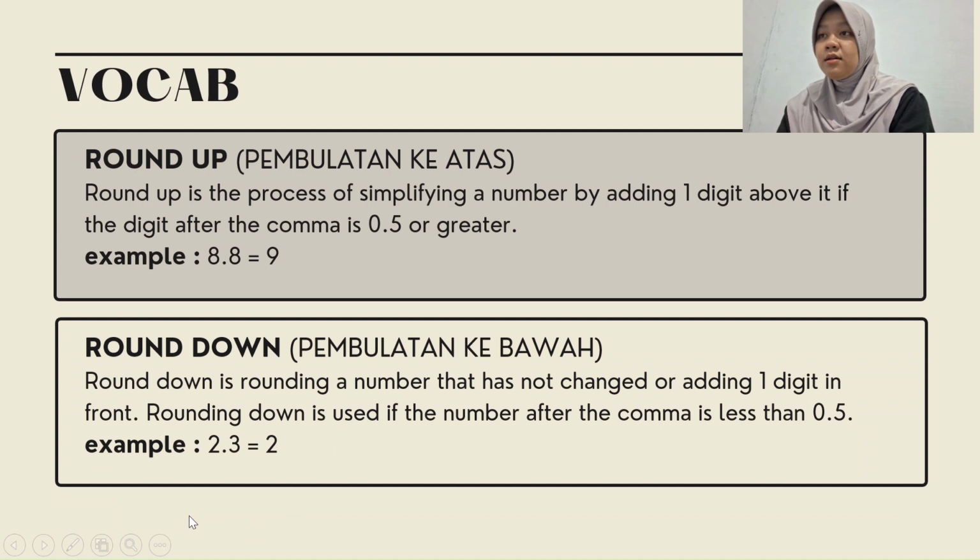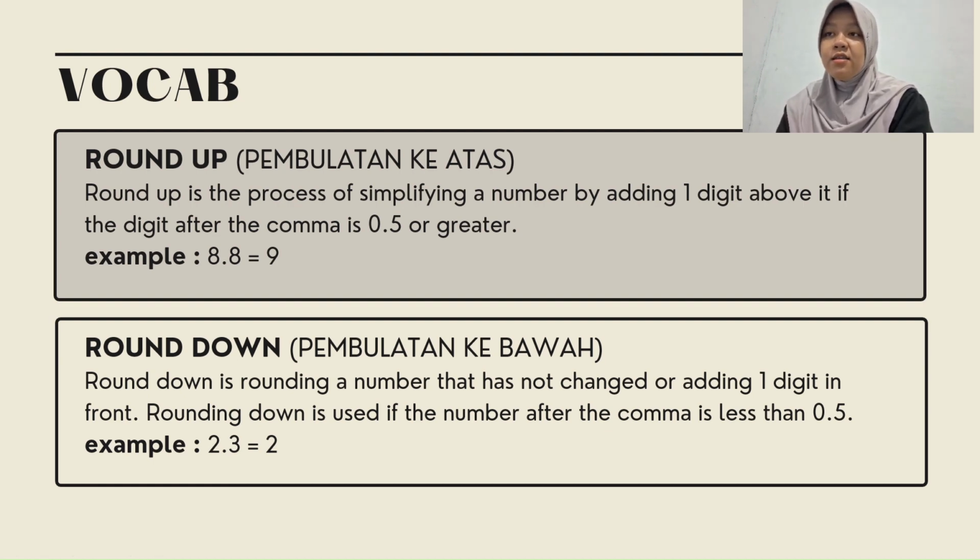Next, we have round up, or in bahasa Indonesia, pembulatan ke atas. Round up is the process of simplifying a number by adding one digit above it if the digit after the comma is 0.5 or greater. Example, 8.8 is 9 because 0.8 is more than 0.5, so it's rounded up.